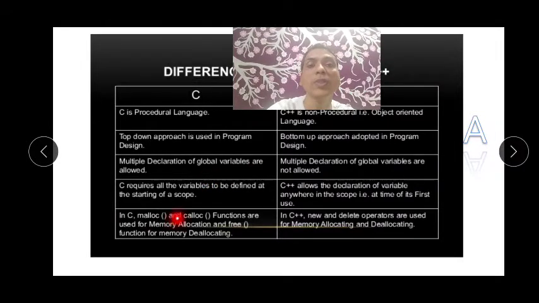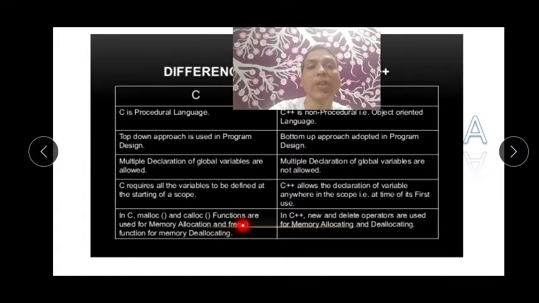In C, the malloc and calloc memory allocation functions are used for memory allocation, and the free function is used for memory deallocation. So these are the functions which were used for allocation and deallocation.